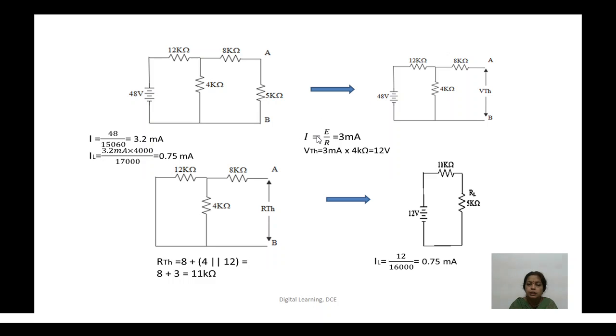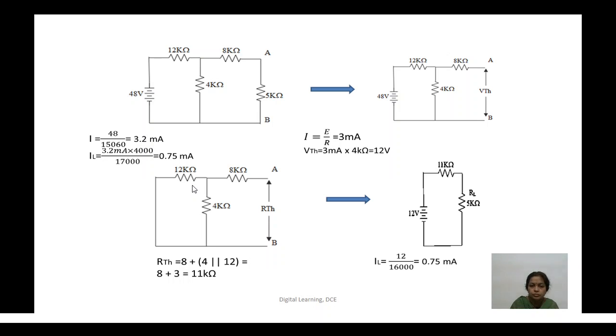Main current is EMF divided by total resistance, 48 by 16 is 3 milliamps. The voltage across 4 kilo ohm is the open circuit voltage, called Thevenin's voltage, which is main current into 4 kilo ohm, equal to 12 volts.